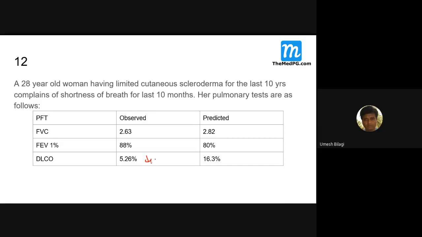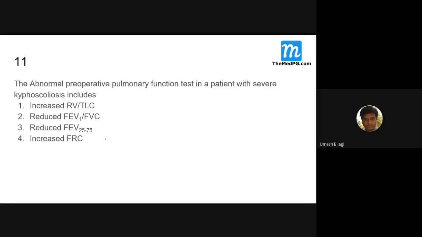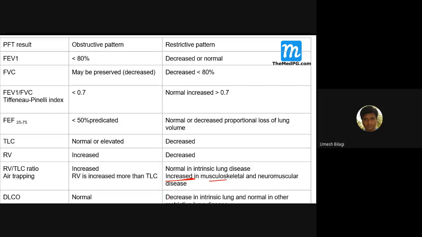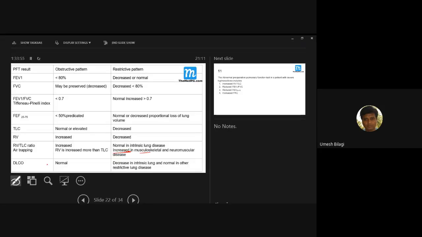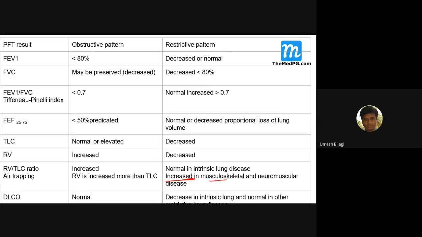Where do you get a DLCO decreased? Restrictive lung disease. DLCO is decreased only in a patient with intrinsic lung diseases with a restrictive pattern. DLCO is decreased in intrinsic lung diseases, whereas it is normal in extrinsic restrictive diseases. You will get this table, you can download it from there. So fine.